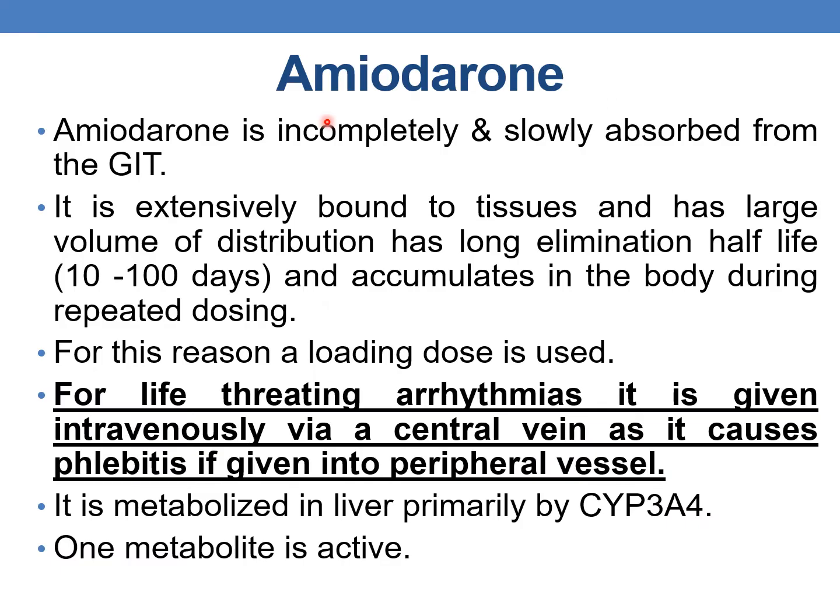It is incompletely and slowly absorbed from the GIT and it is extensively bound to tissues and has large volume of distribution and has long elimination half-life, that is around 10 to 100 days, and it accumulates in the body during repetitive dosing. For this reason, a loading dose is required. And for life-threatening arrhythmias, it is given intravenously via a central vein as it causes phlebitis if given in peripheral vessels. It is metabolized in liver primarily by CYP3A4 and one of its metabolites is active.